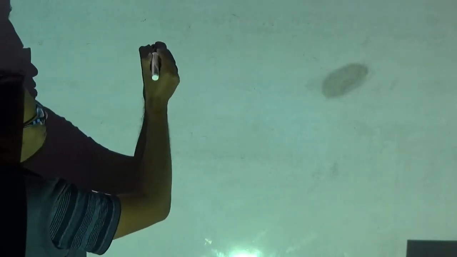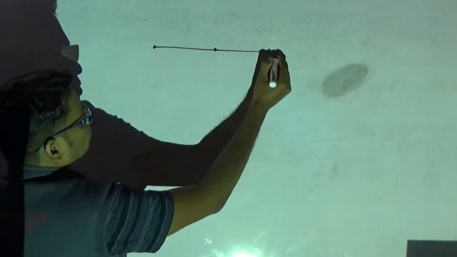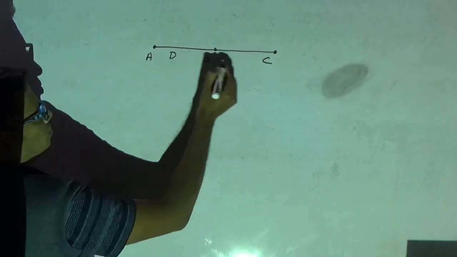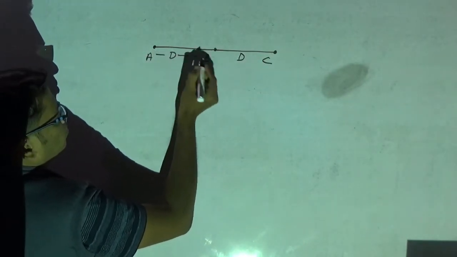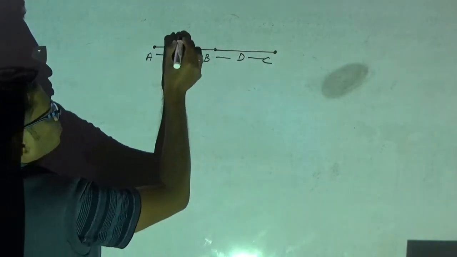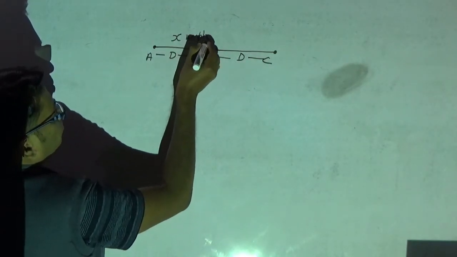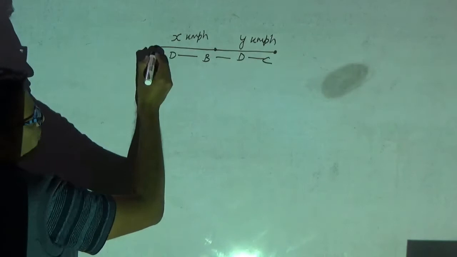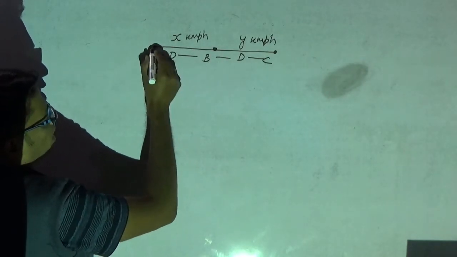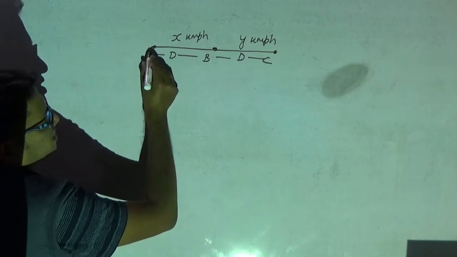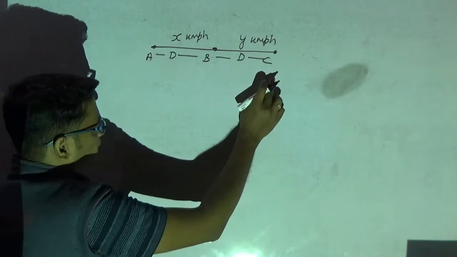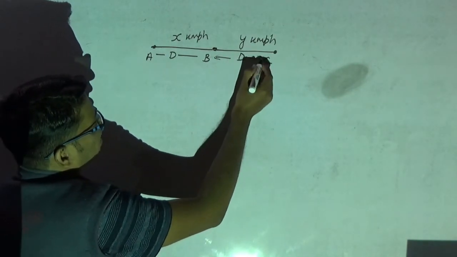The next shortcut, the next technique I am going to explain. Please observe here. I am moving from A to B. Okay, this point is A and this is B. The distance between A and B is D. And from B to C also I am moving. The distance between B and C is also D.